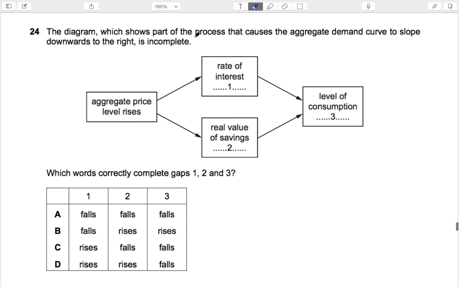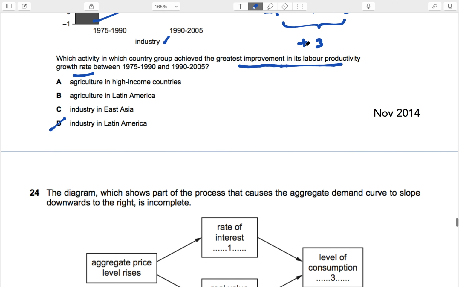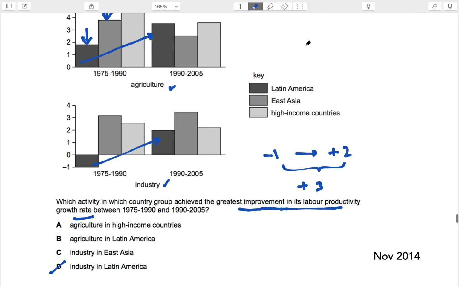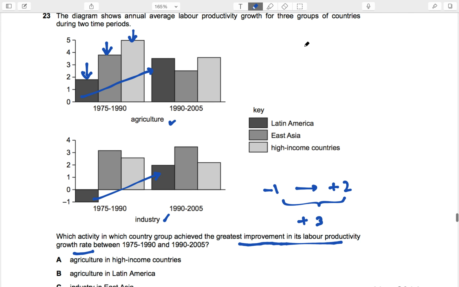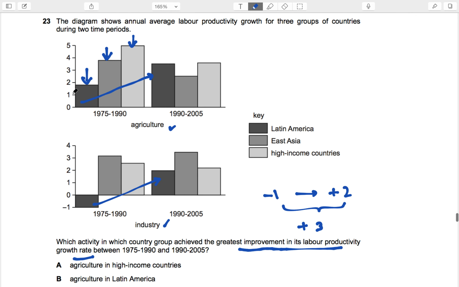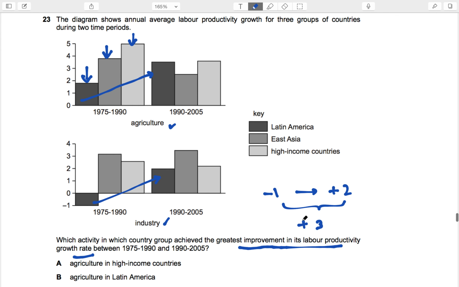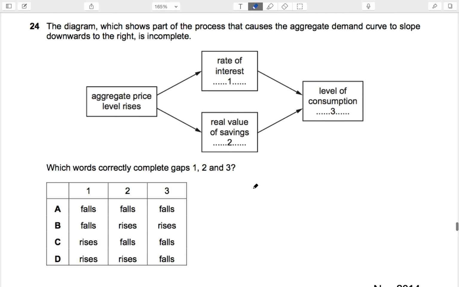Okay, the diagram shows part of the process that causes the aggregate demand curve to slope downward. Agriculture in Latin America. I told you, right? In Latin America, the change is going to be hardly 1 or more than 1, but not 3. 3 is bigger than 1. The diagram which shows part of the process that causes aggregate demand curves to slope downward to the right is incomplete. Which words correctly complete the gap?